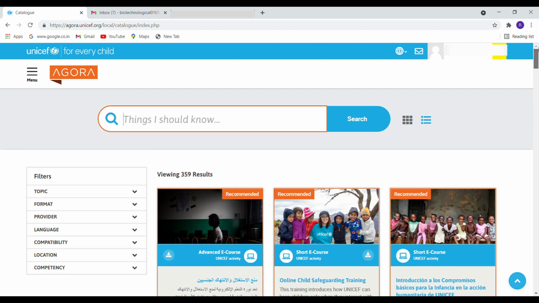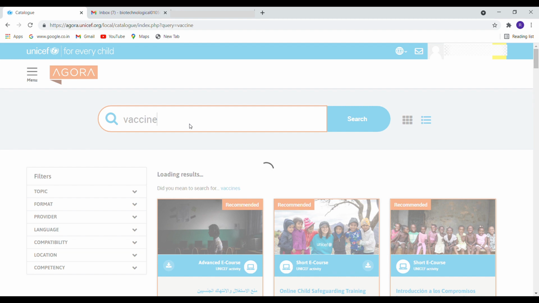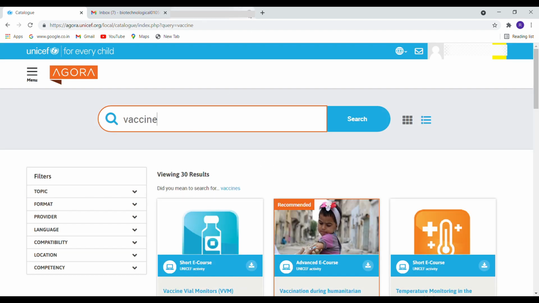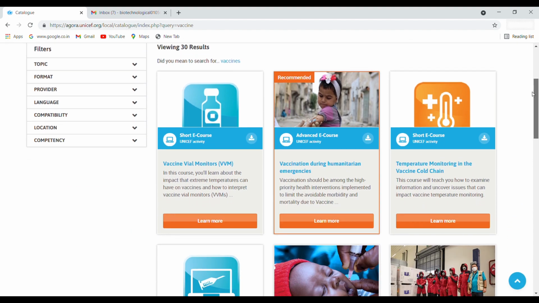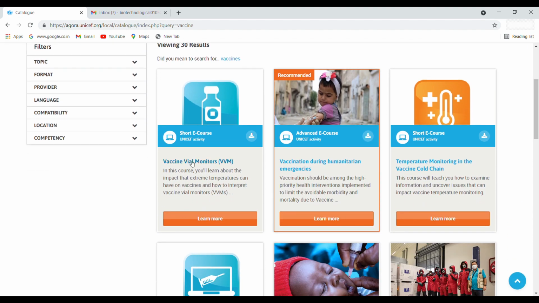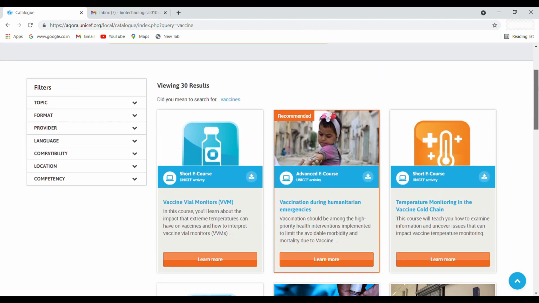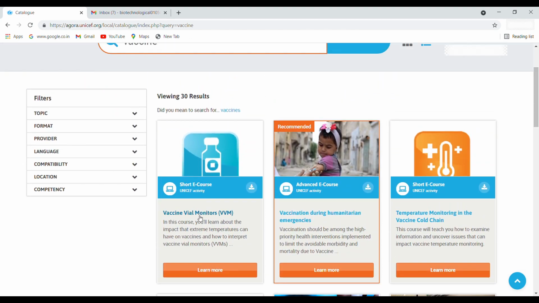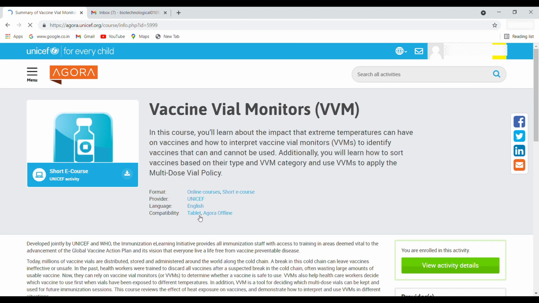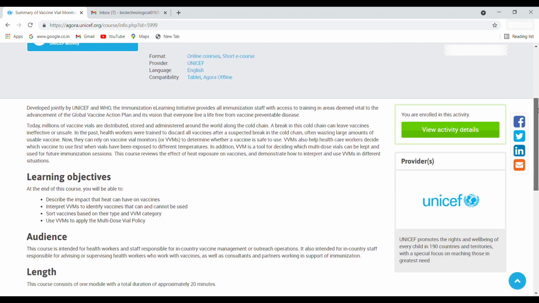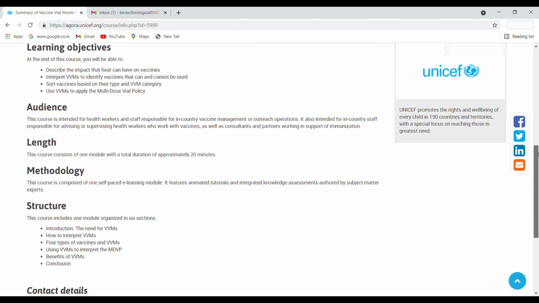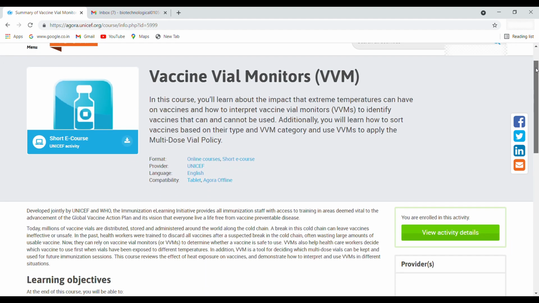यहाँ पे आप कोई कीवर्ड भी सर्च कर सकते हो, like vaccine, immunization, तो आपको उस टाइप के कोर्स मिल जाएंगे. As biotech and life science students, I'd suggest you can do the VVM, vaccine vial monitors, and temperature monitoring in vaccine cold chain. Immunization के भी बहुत सारे courses हैं. You can see them. For example, I'll select VVM, vaccine vial monitors.